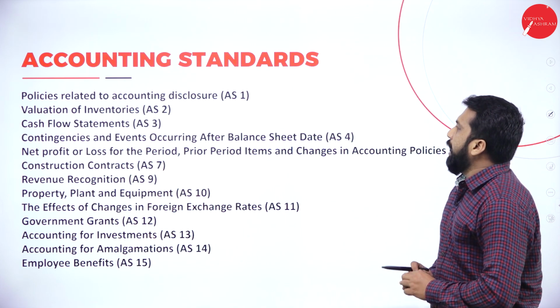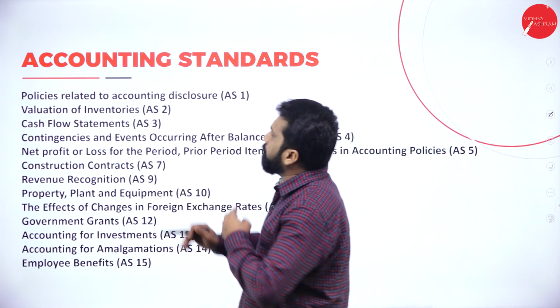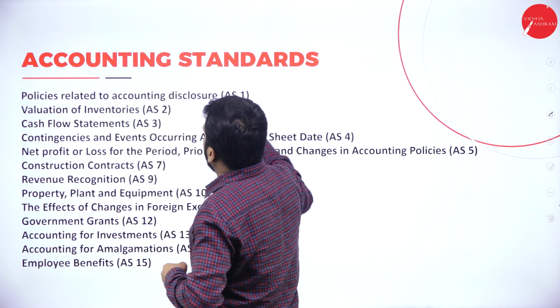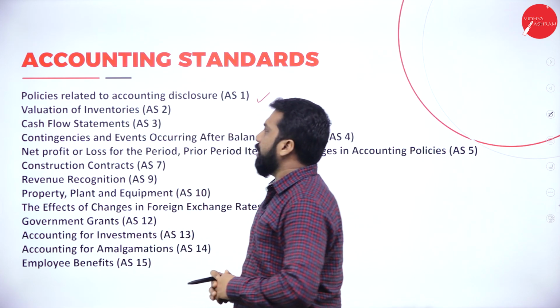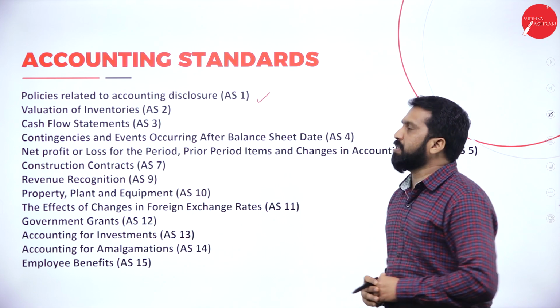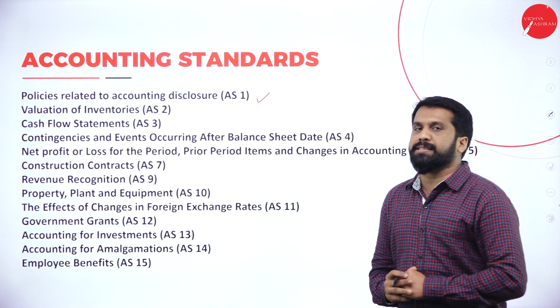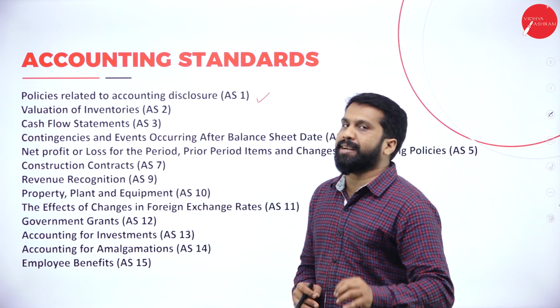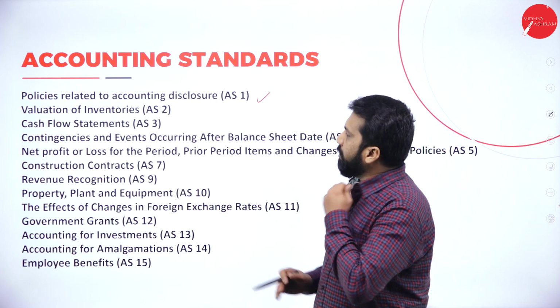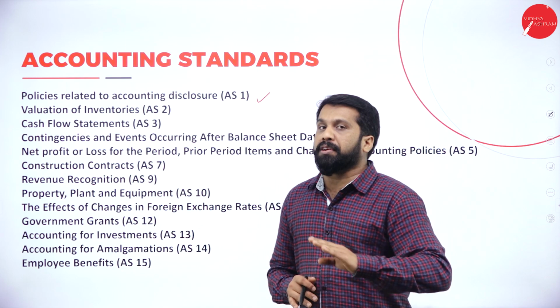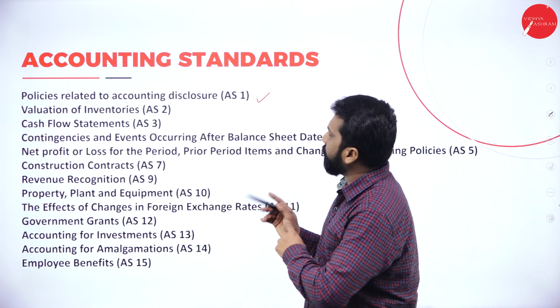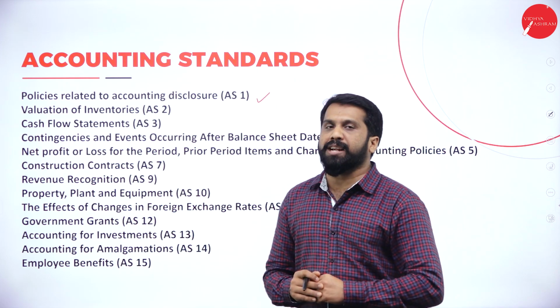As per this, the first one is policies related to accounting disclosure. This is accounting standard 1. In detail it is not required. They will not ask what is accounting standard 1 or what is accounting standard 7.